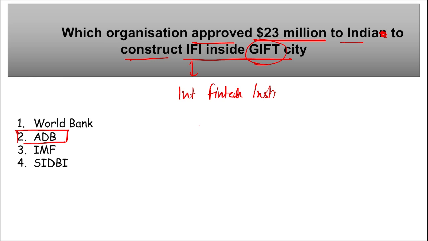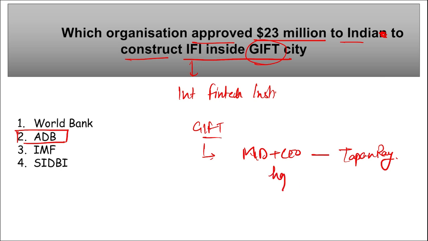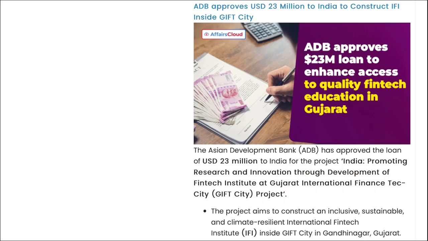Next, if we talk about GIFT City, who is the managing director and chief executive officer of GIFT City? Tapan Ray. Right? Where is the headquarter? It is in Gandhinagar, Gujarat. And when was this established? In 2015. Next, Asian Development Bank has approved $23 million to India to construct IFI inside GIFT City.